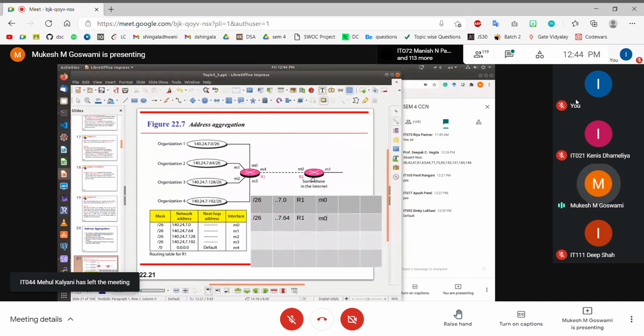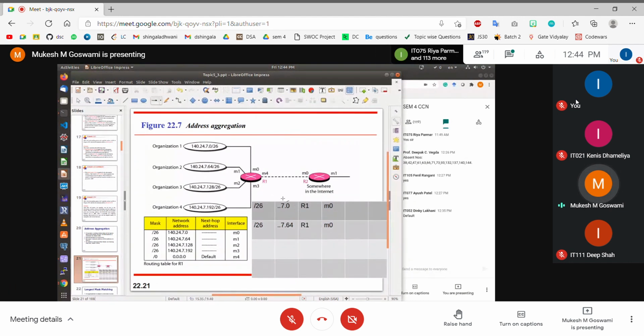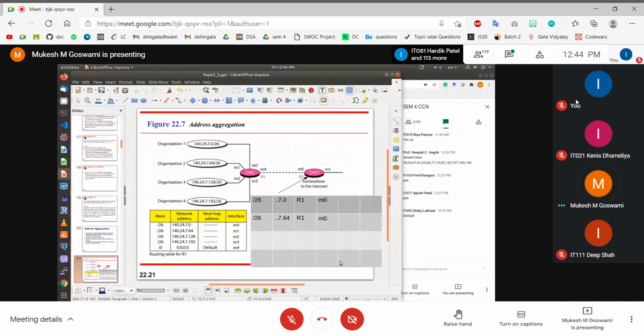We are talking about the routing table of this router. On which port of this router is R1 connected? It is connected on M0. We do not write M4 here, because M4 is the port of R1, and we are talking about the routing table of R2. So R1 is connected on the M0 port of R2. Therefore the next hop interface is M0.